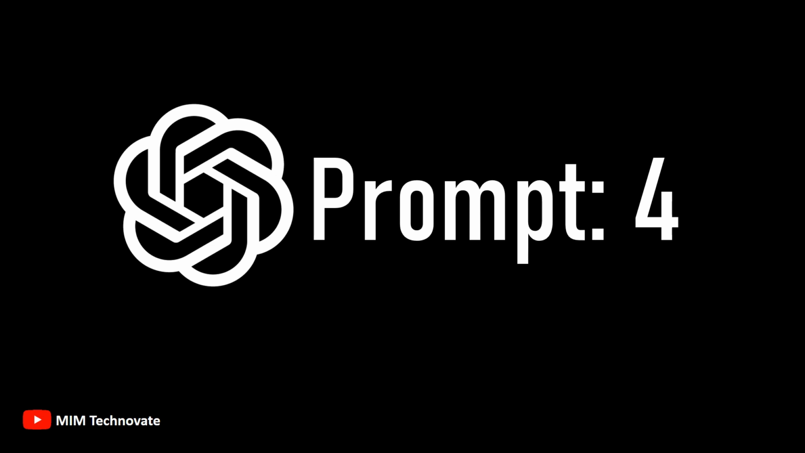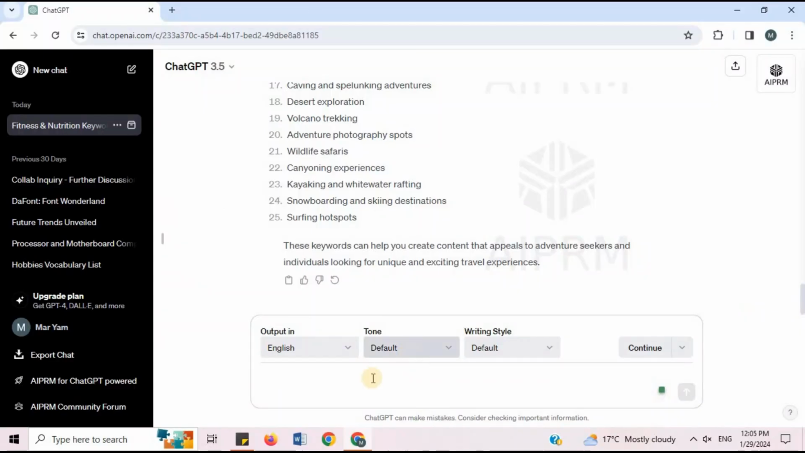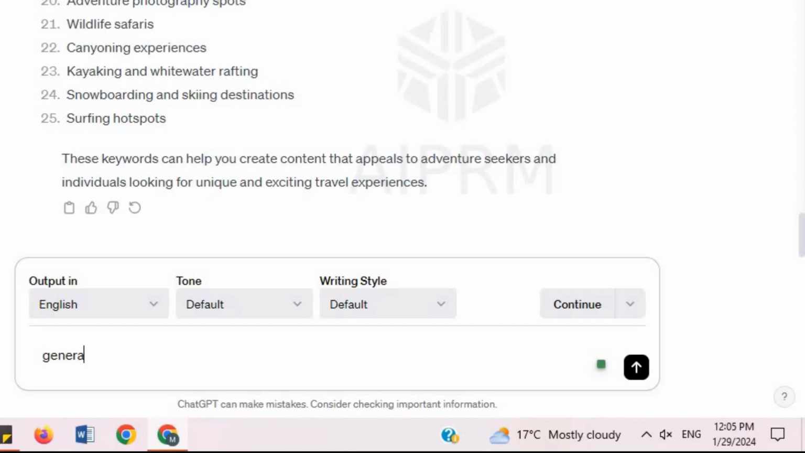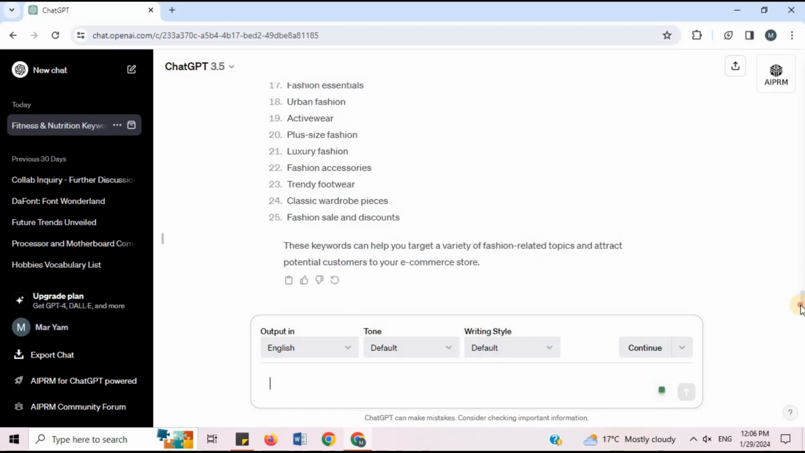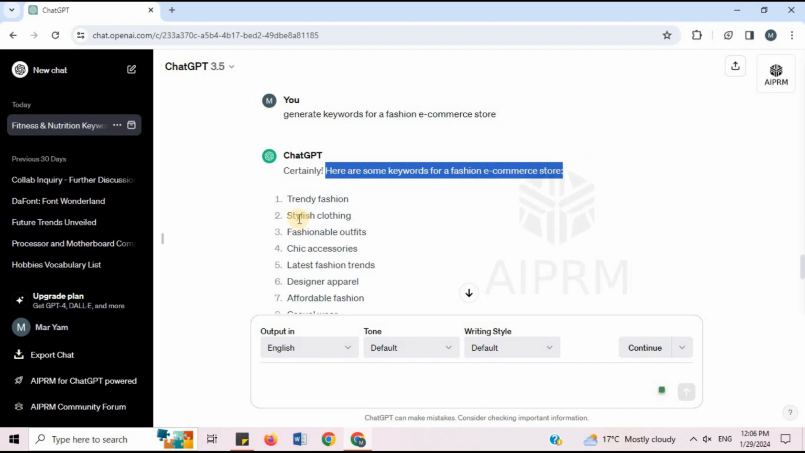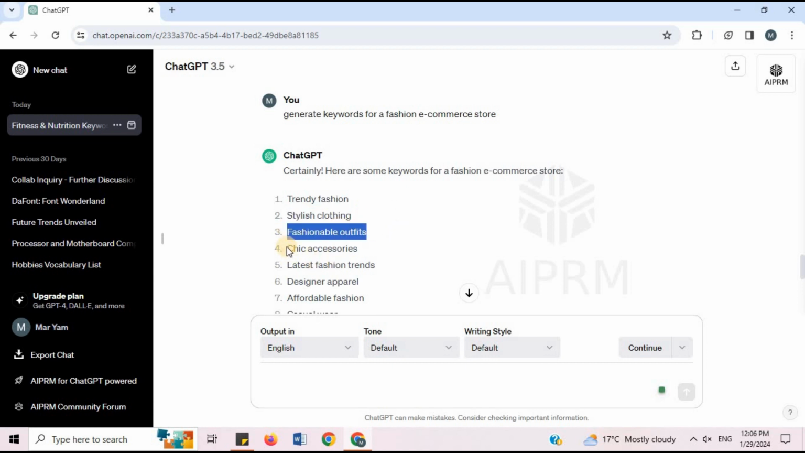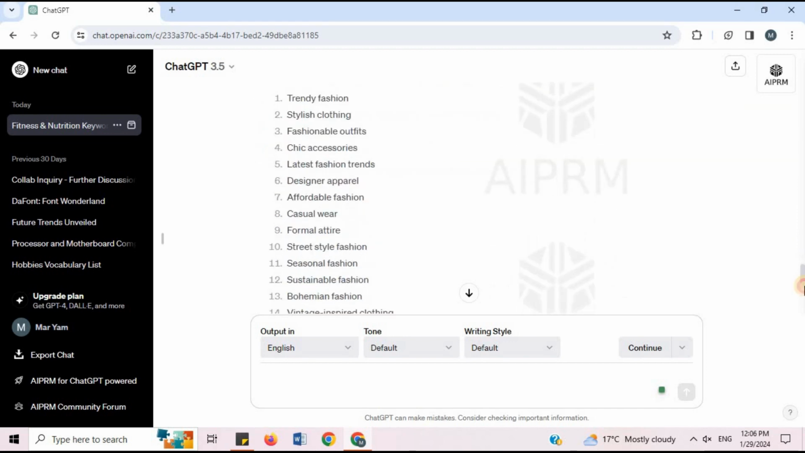Prompt 4. I will say, generate keywords for a fashion e-commerce store. Here are some keywords for a fashion e-commerce store, like trendy fashion, stylish clothing, fashionable outfits. These keywords can help you target a variety of fashion-related topics and attract potential customers to your e-commerce store.